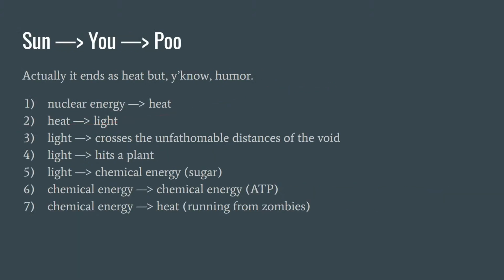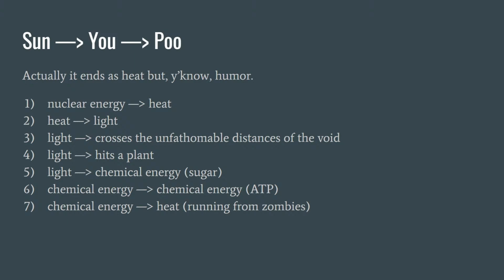Actually, it ends as heat, but so the sun has a lot of energy because of gravity, basically. The material that is now the sun was once free, and it fell gravitationally in and became the sun. And now that gravitational force is pushing really, really hard on the substances in the core of the sun and forcing them to fuse together. And this actually makes those substances nuclearly more stable.